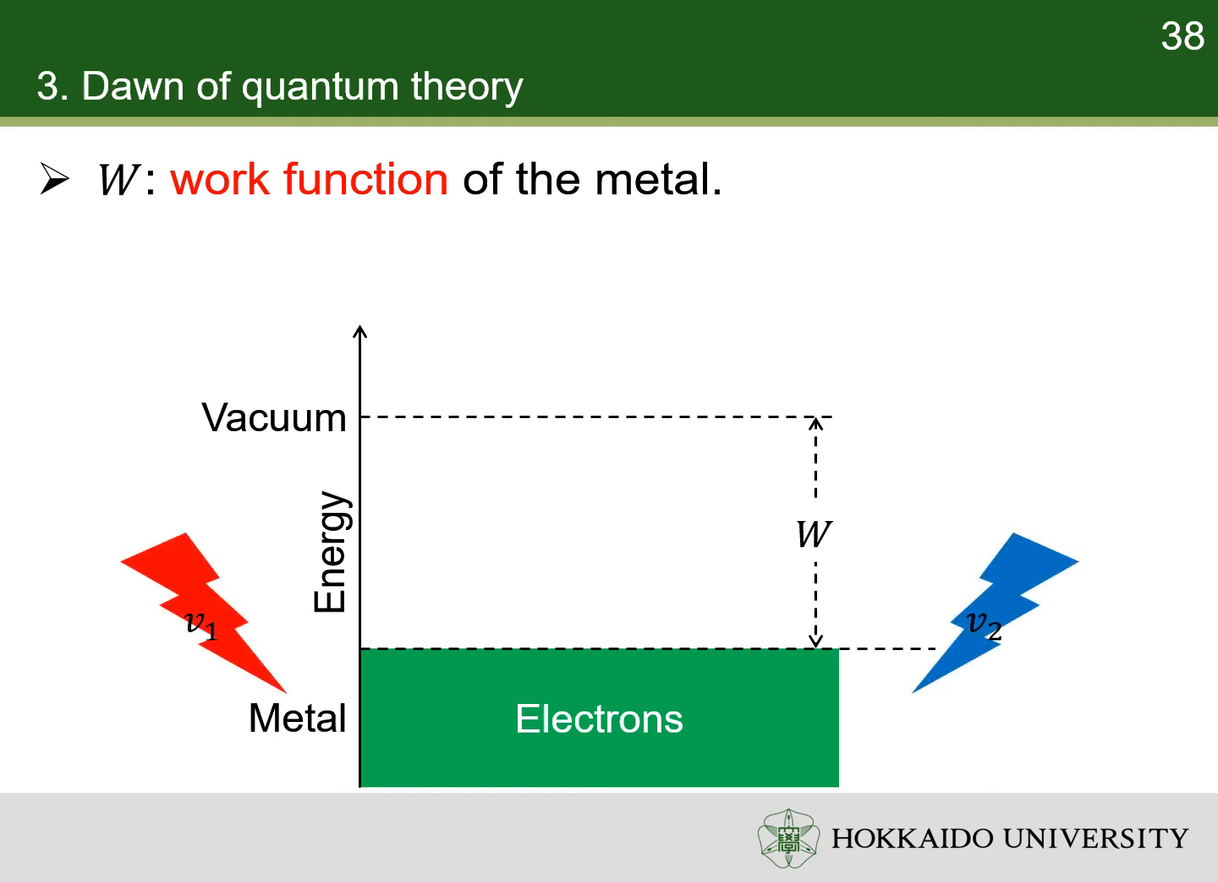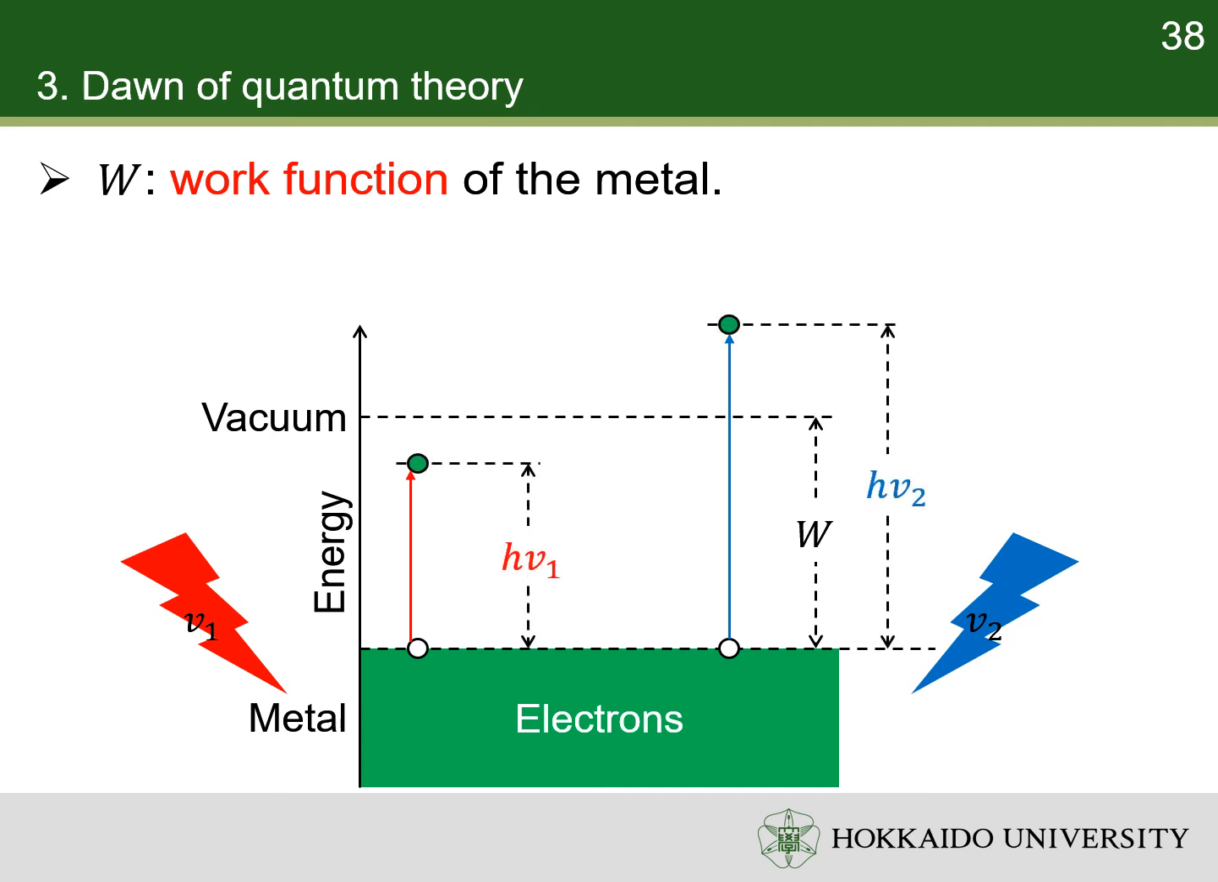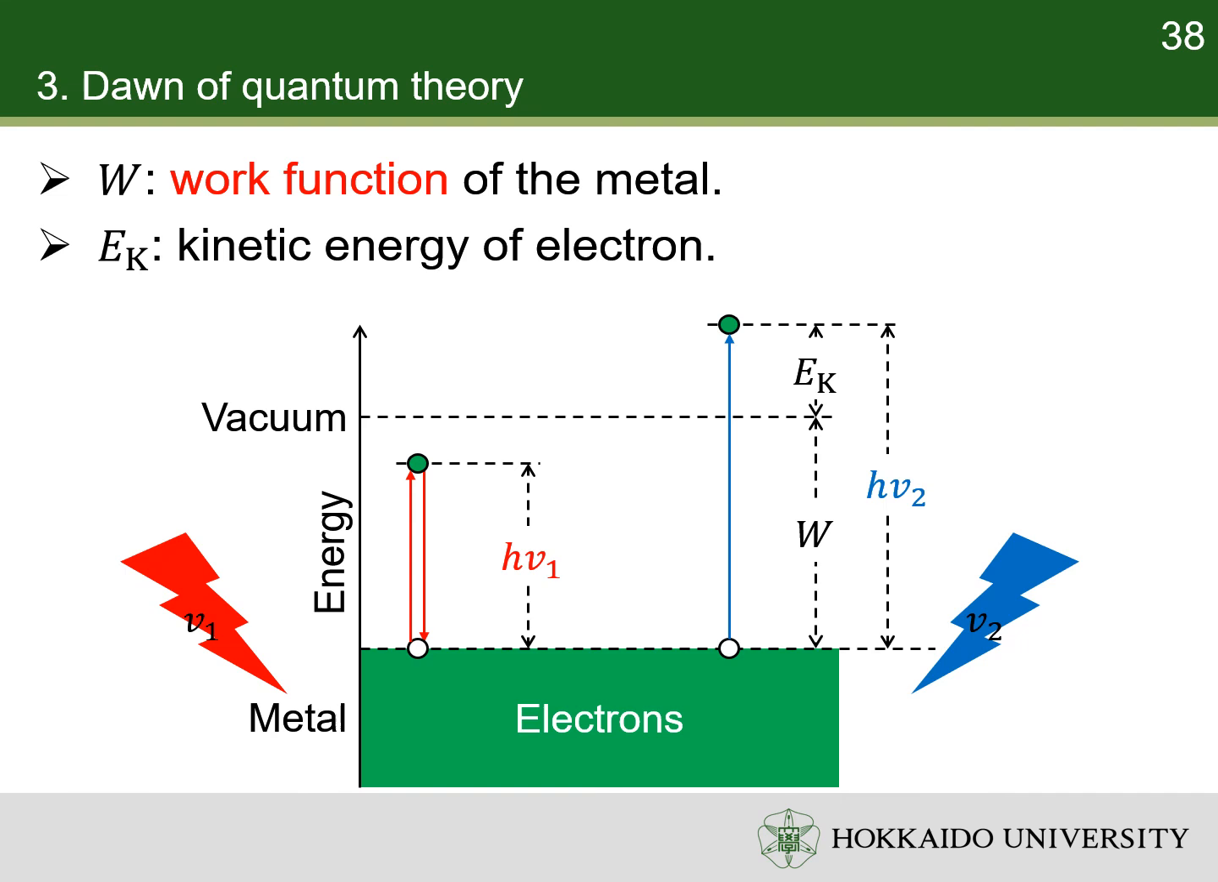When light illuminates the metal, the energy of a photon is transferred to an electron. If the photon energy is not enough to compensate the work function, the electrons in metal are not kicked out into the vacuum. If the photon energy is greater than the work function, some of the electrons in the metal can be emitted. The extra energy is converted to the kinetic energy of the electrons. In photoelectric effect, the kinetic energy of the emitted electrons must be smaller than the difference between the photon energy and the work function of metal.